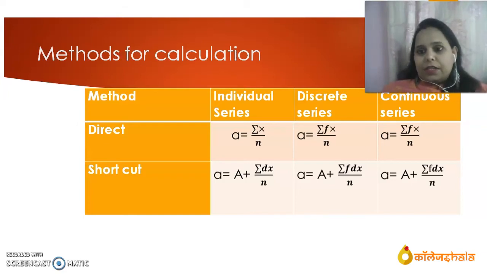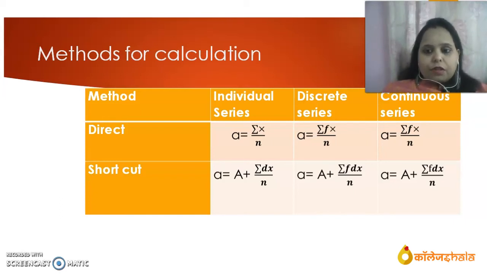For discrete series, what is discrete series? Discrete series is a series where frequency is given along with a discrete number. Along with a definite number, there will be frequency. So how to find the arithmetic mean by direct method for discrete series? The formula is A is equal to sigma fx by n.